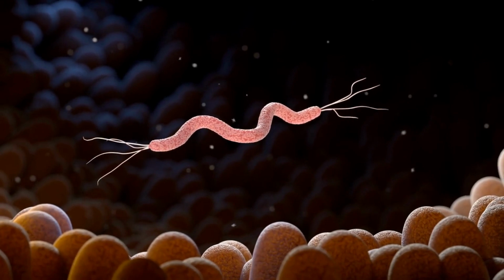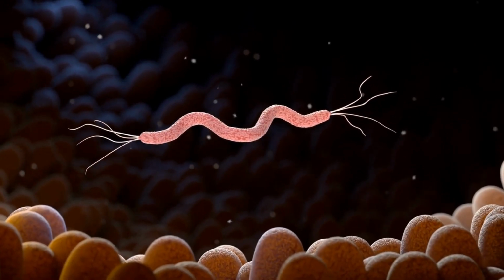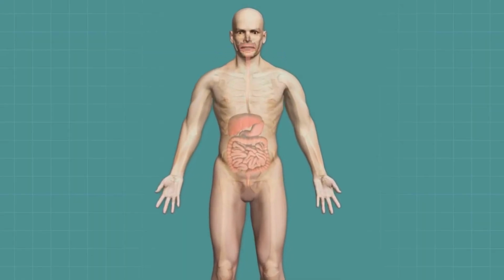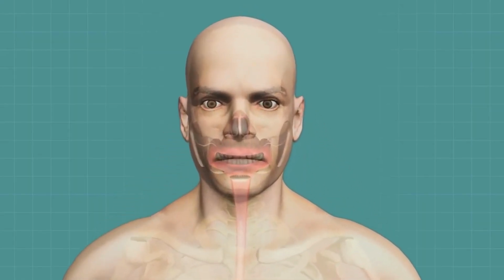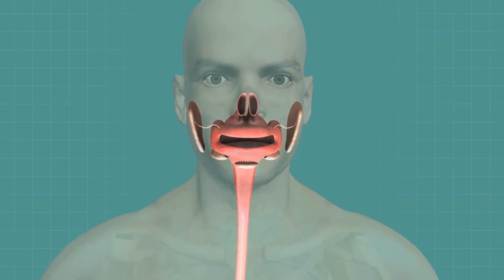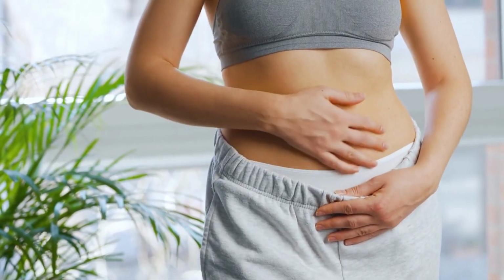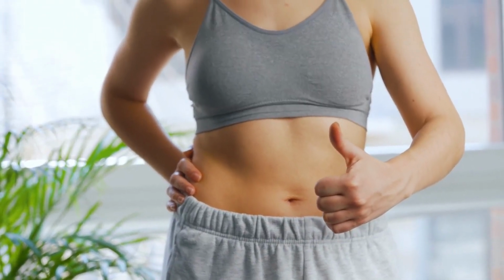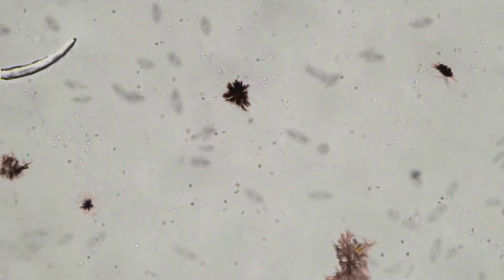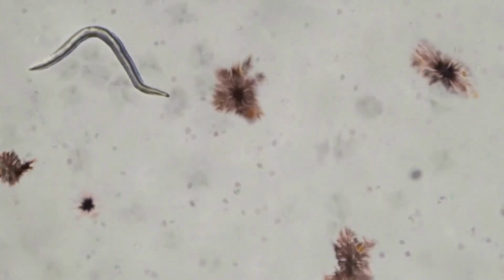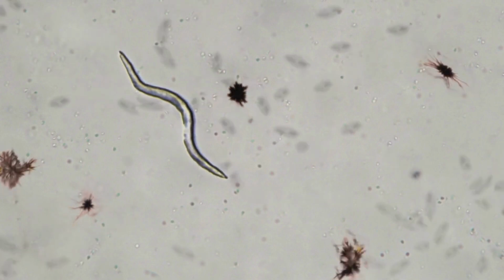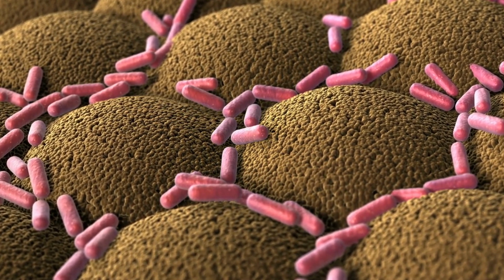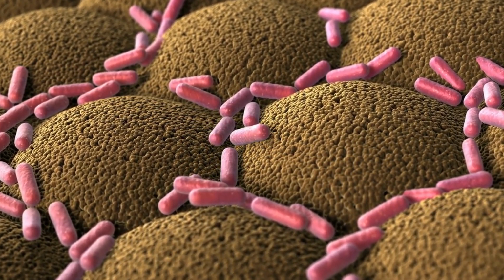Gastroenteritis is an inflammation of the stomach and intestines, typically caused by viruses, bacteria, or parasites. Before we delve deeper into the various causes, let's take a moment to appreciate the complexity of our digestive system. Our stomach and intestines work tirelessly to break down and absorb nutrients from the food we eat, all while keeping harmful pathogens at bay. However, despite our body's best efforts, harmful microorganisms can sometimes invade the digestive system and cause gastroenteritis. The main causes of this disorder are viral infections, such as norovirus and rotavirus.